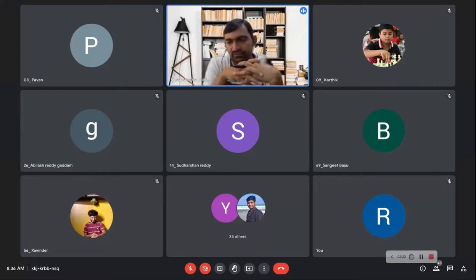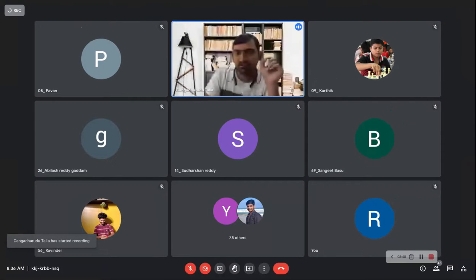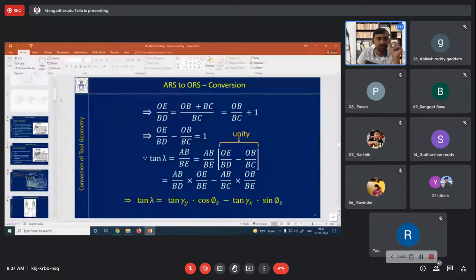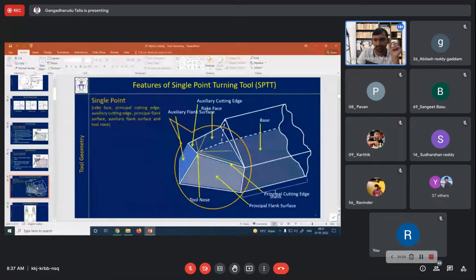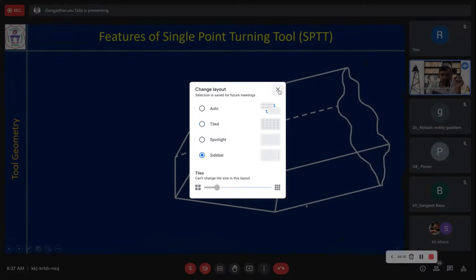And we have seen various features of the cutting tool. Just I will show the cutting tool. If you can recall those features, that is good. Let us see. Because you have to completely understand the geometry of the cutting tool. Without that, you cannot understand the further geometry of cutting tool in various systems, etc. Before we look into this, let us come here and see. So this is the geometry of a single point cutting tool.